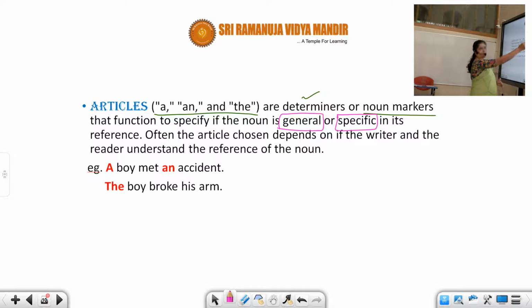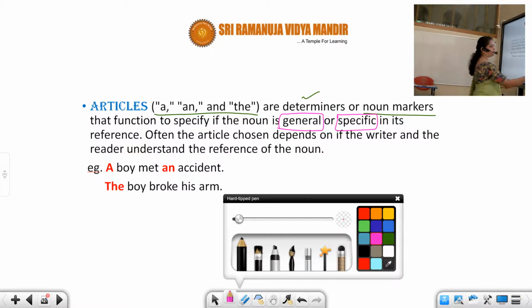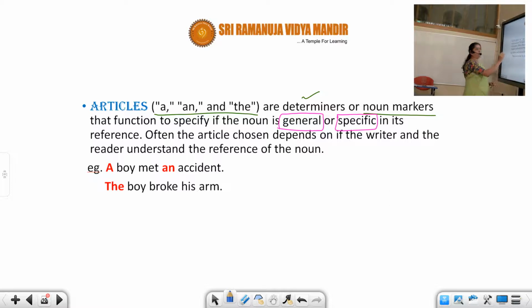It is general. General is indefinite. If it is a consonant, a; vowel, an. Indefinite articles will be used for general, and definite articles will be used for specific. So bear this in your brain, students: the way the writer understands and the reader understands the reference of the noun. Now here I have given you an example. I said, a boy met an accident. I am not particular about the boy. I am not specific about the boy. Some boy.